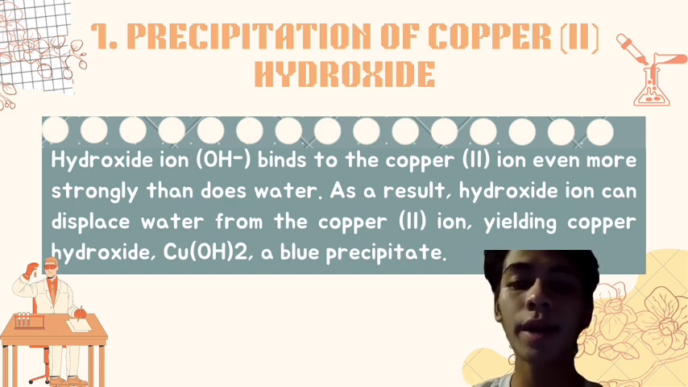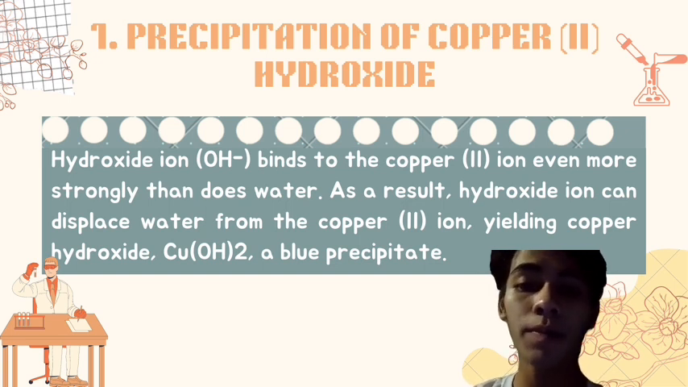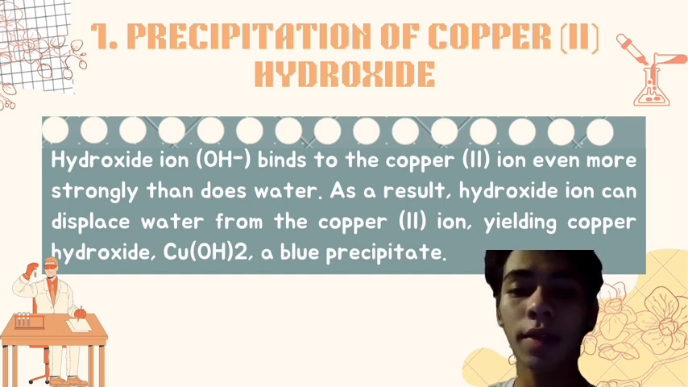Hydroxide ion binds to the copper II ion even more strongly than does water. As a result, hydroxide ion can displace water from the copper ion, yielding copper hydroxide, a blue precipitate, which will be an insoluble substance that will make the solution saturated.